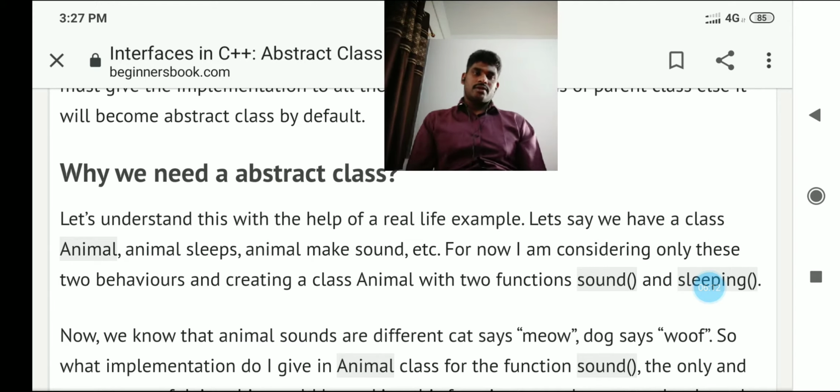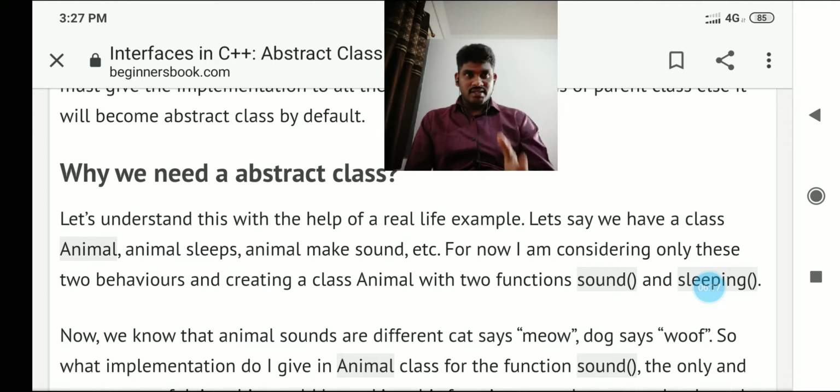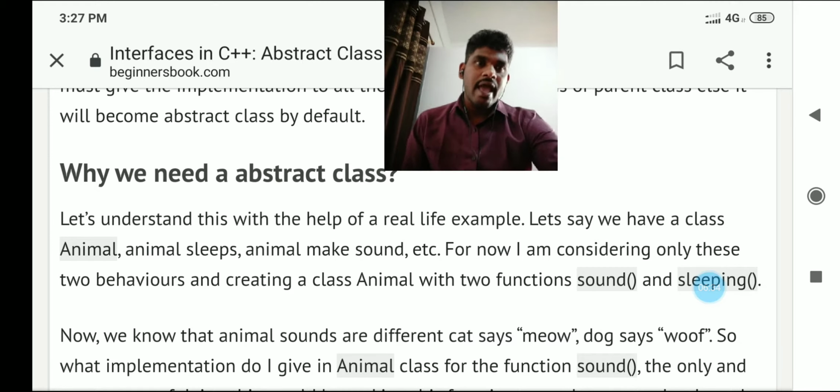So in this scenario, if you take making sound as one function, this function is a unique function. Why? Because if you declare it for a dog, the dog making sound is different from the remaining animals.